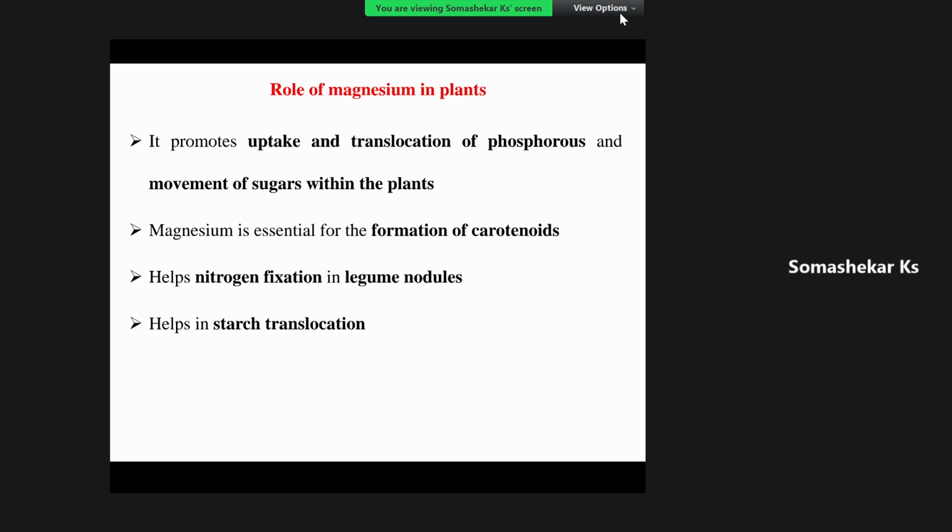Magnesium is essential for the formation of carotenoids, helps in nitrogen fixation in legume nodules, and helps in starch translocation. Also, it is involved in chlorophyll synthesis and photosynthesis. All these points we can add up in the role of magnesium in the crop plants.